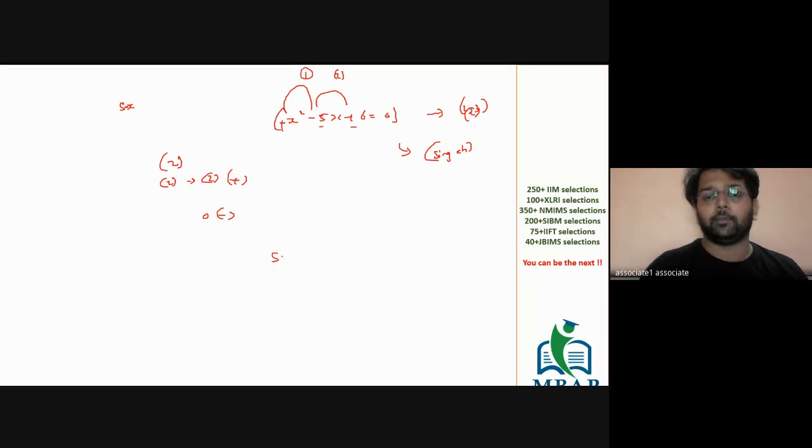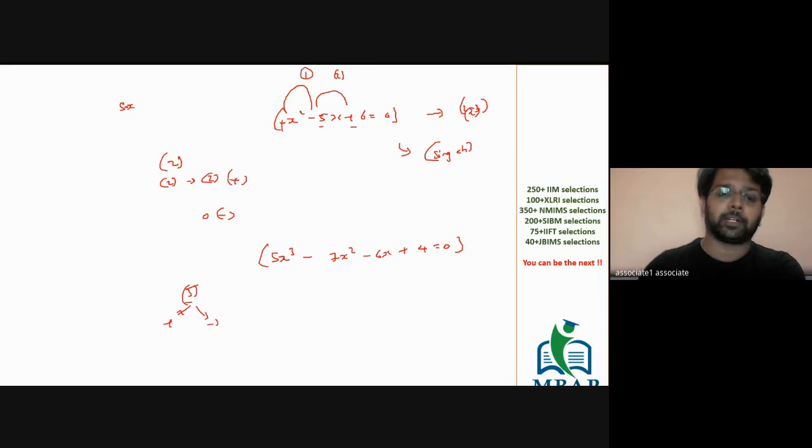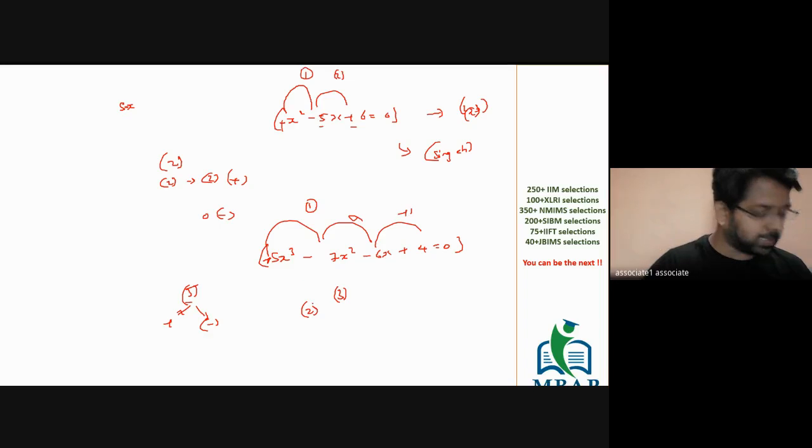On the other hand, if you have 5x cube minus 7x squared minus 6x plus 4 is equal to 0, this equation will have three roots, and the question is find the number of positive roots and number of negative roots. As said, it's going to be dependent on the sign change mechanism. You count the number of times the signs have been changed. Plus to minus, one change; minus to minus, no change; minus to plus, one more change. So there are 2 sign changes out of 3 roots, which basically means 2 of them are positive, 1 is negative.